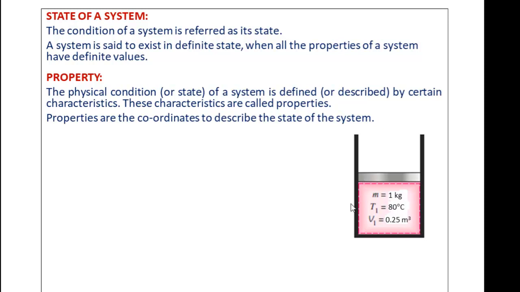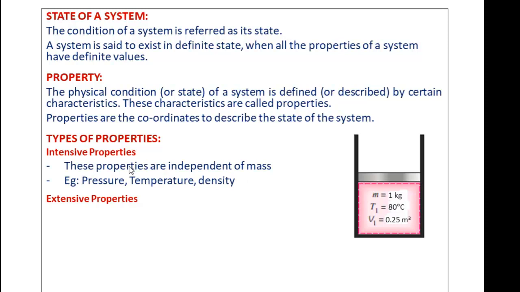To refer to the state of the system, we need to have properties. The properties are again divided into two categories. One we call an intensive property, the other we call extensive properties. Intensive properties do not depend upon the mass. The properties which do not depend upon the mass are referred to as intensive properties. Some examples of intensive properties are pressure, temperature, density, etc.